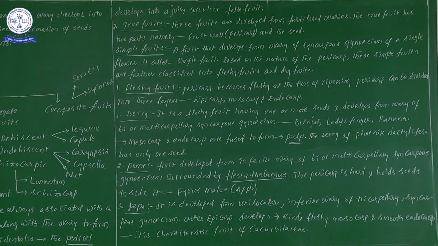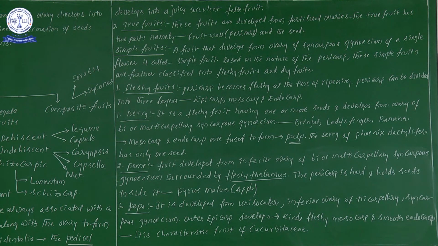Now again I am requesting, to complete this huge information about fruits, it approximately takes 4 or 5 videos. So here false fruits we have completed. Until you complete all this information, you have to remember this particular table. So try to write this table down in your notes, so that while watching other videos regarding fruits, once you see this classification of fruit, you will not get confused.